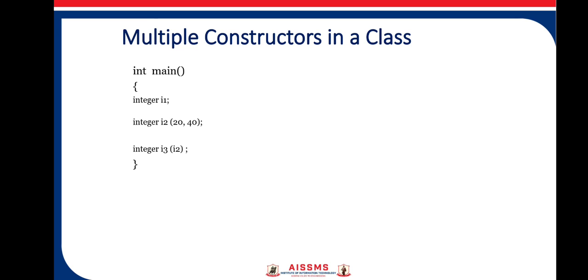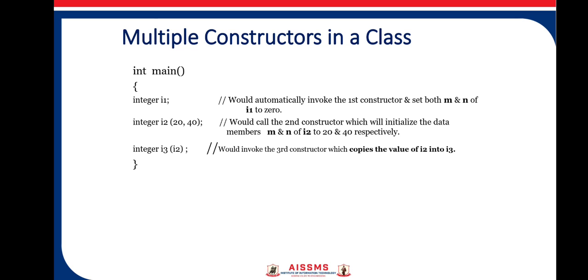So whatever the values of m and n for i2 will get copied into the values of m and n of i3. So it is an example of a copy constructor. First constructor 1 is called, then constructor 2 is called, and then constructor 3 will be called.